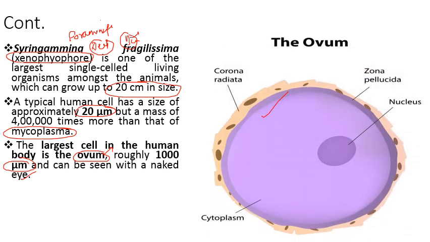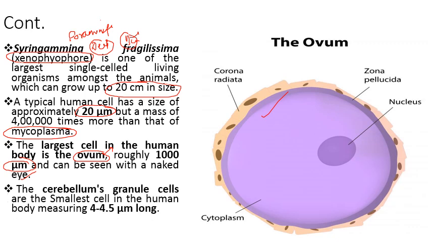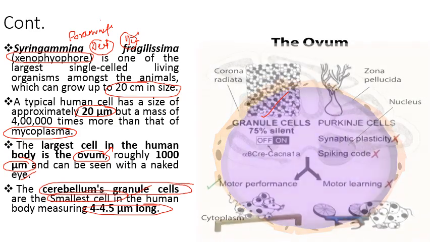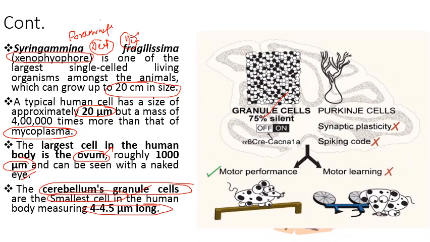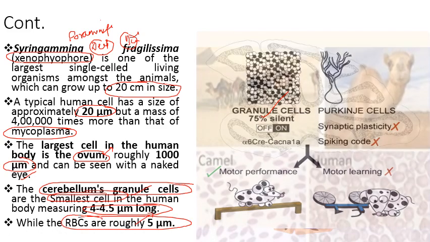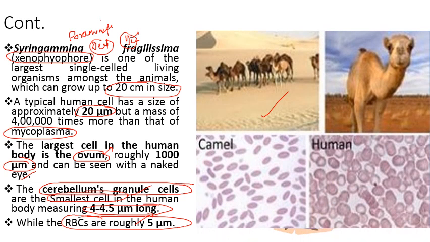This is the ovum. The cerebellum granule cells are the smallest cells in the human body, measuring 4 to 4.5 micrometer long. तो जो ये cerebellum granule cells हैं, ये सबसे छोटे cells होते हैं human body में. These are the granule cells. While RBCs are roughly 5 micrometers. If we talk about RBCs, so camel और human की RBCs में difference होता है. जो humans की RBCs है, they are biconcave.